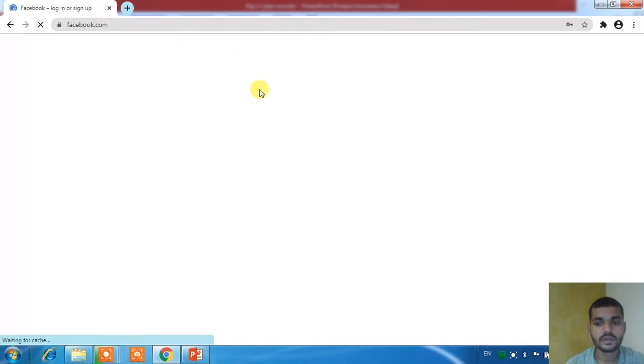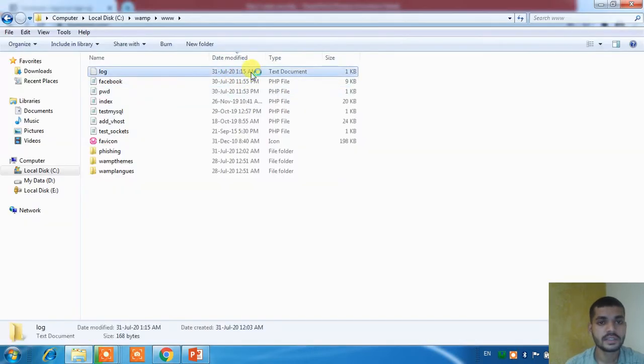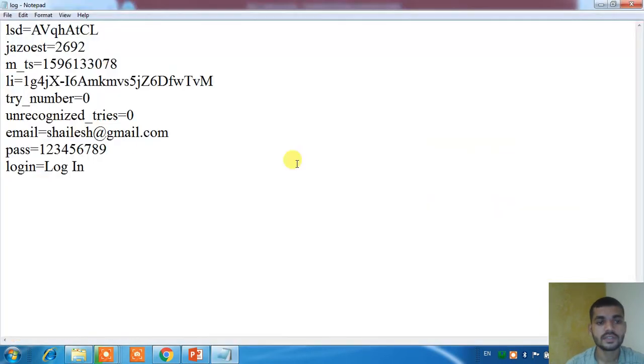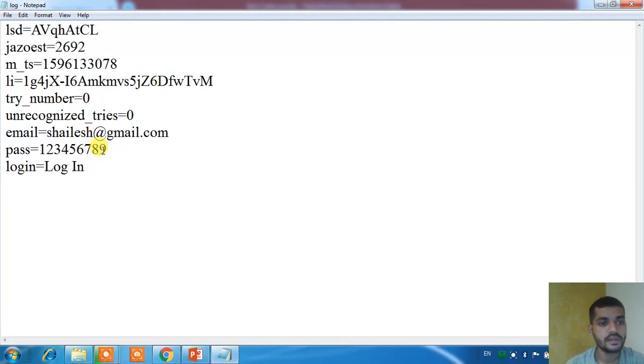It redirects me to the original Facebook page again. So what happened is I became the victim of the attacker, and the attacker can easily steal the information I entered. Where is that information getting saved? Let's see. Here is the log file. Here is my email ID, and here is the password that I entered.